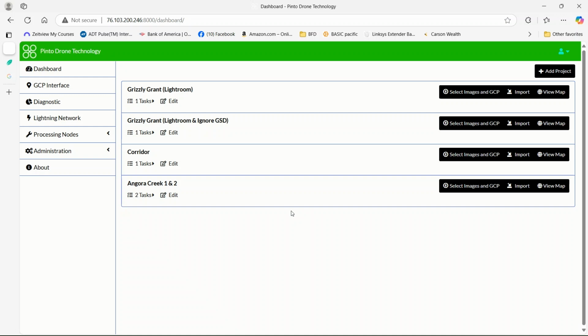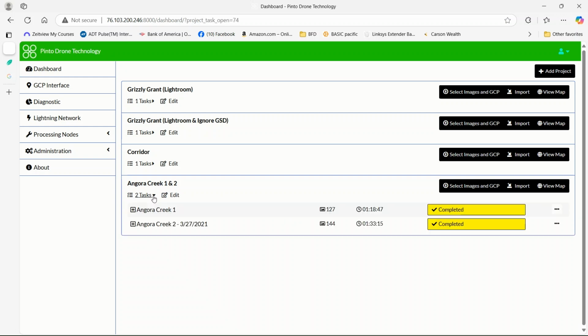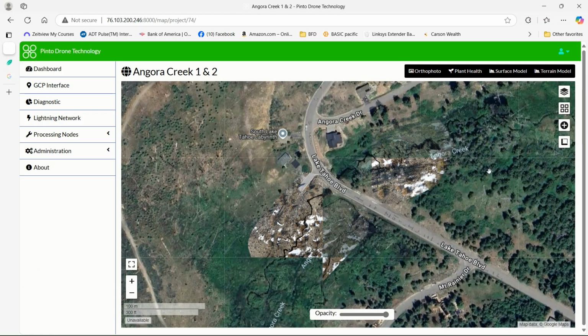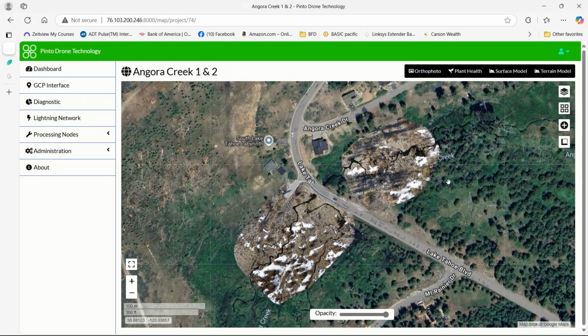Here's an example. I'll use the Angora Creek project because it has, as you can see, two tasks, 1 and 2. To give you a sense of how projects can consist of multiple tasks to map a wide area, let's take a look at the Angora Creek map so I can show you. And there it is. So you can see the two projects.